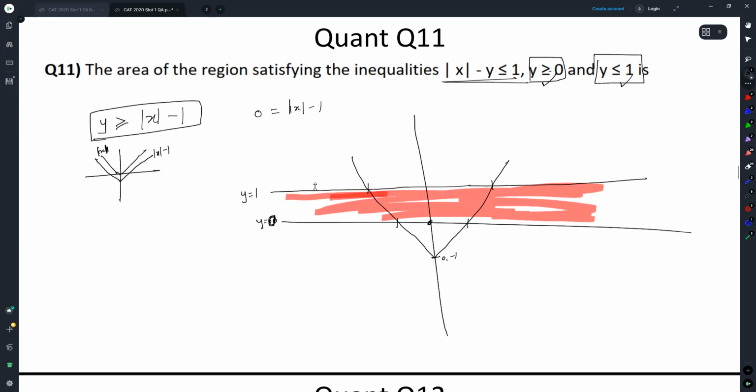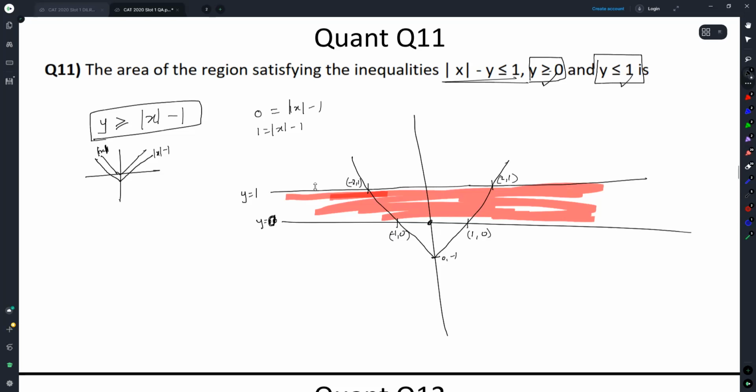So x will be minus 1 comma 0 and 1 comma 0. Here it would be 1 is equal to mod x minus 1, or mod x is equal to 2. So this will be minus 2 comma 1 and 2 comma 1.